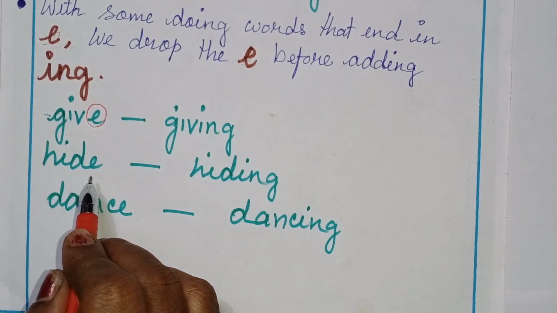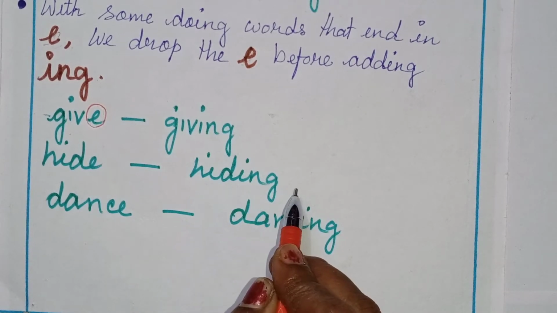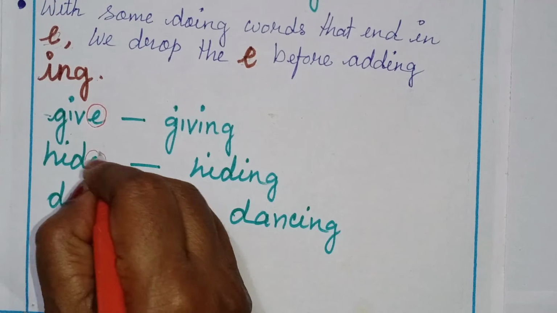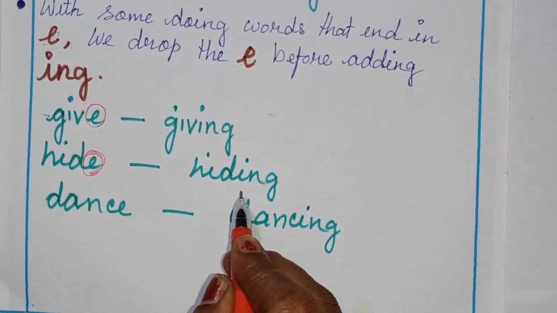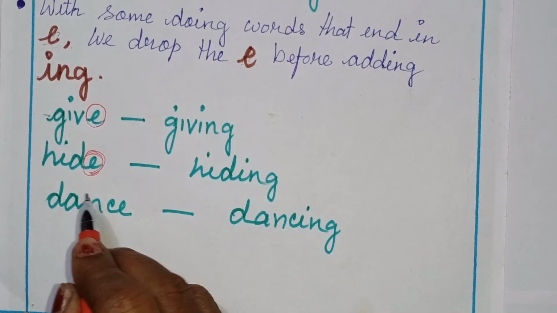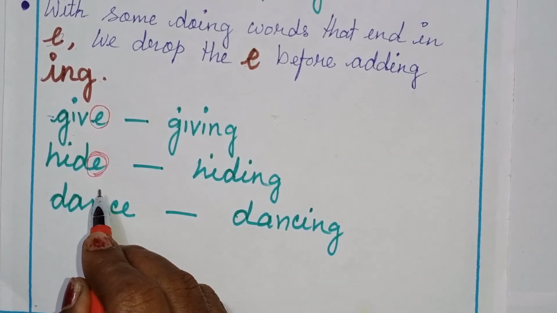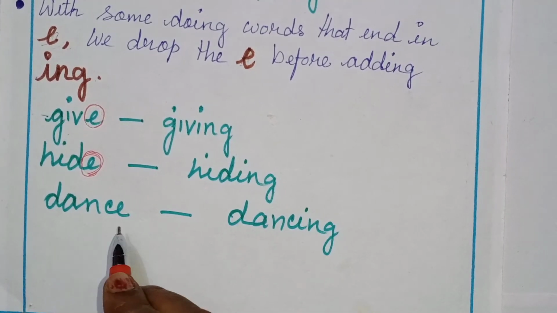HIDE. So it is becoming HIDING. So again you see, this E is not here. We cannot see. So we have dropped E. HIDE, it is becoming hiding. Dance. DANCE, dance.